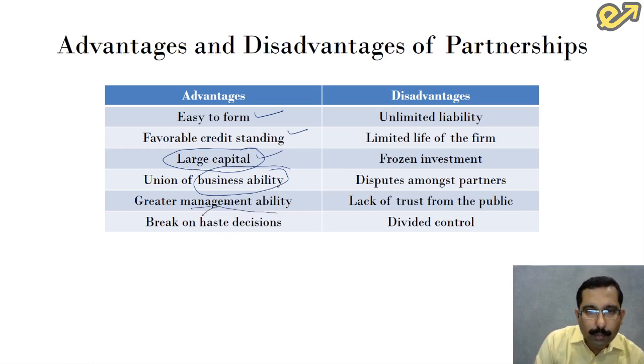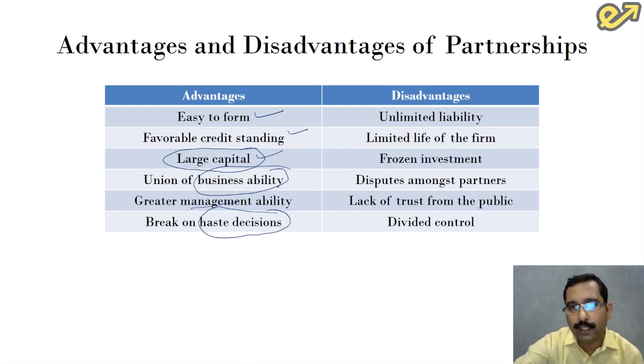So here people have to discuss, come to a conclusion, then they should have consensus, only then the business decisions are taken. So these are the advantages of partnership business. Now on the other side, we have the disadvantages. The first and the foremost disadvantage is there is unlimited liability. We have discussed enough and more about unlimited liability. I hope all of you understand what is unlimited liability.